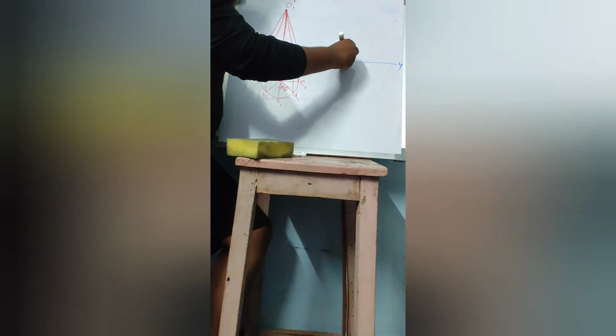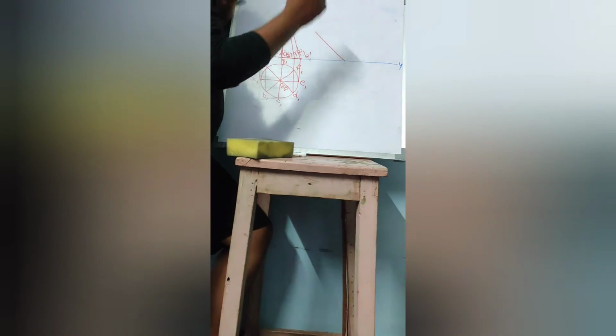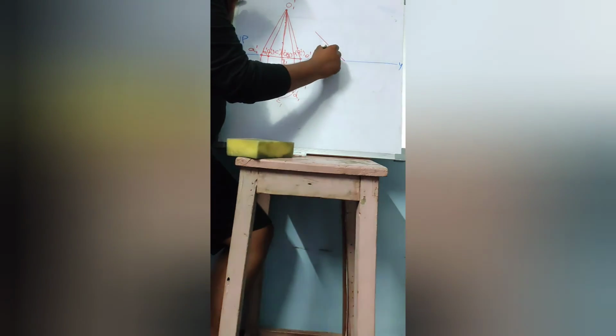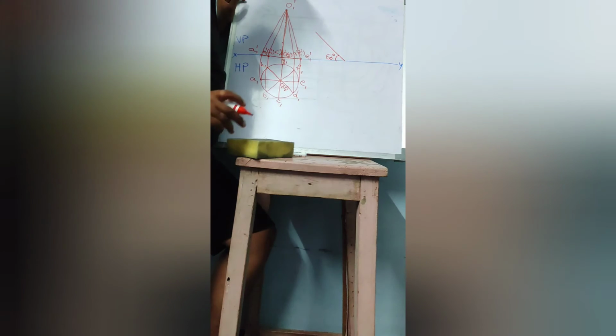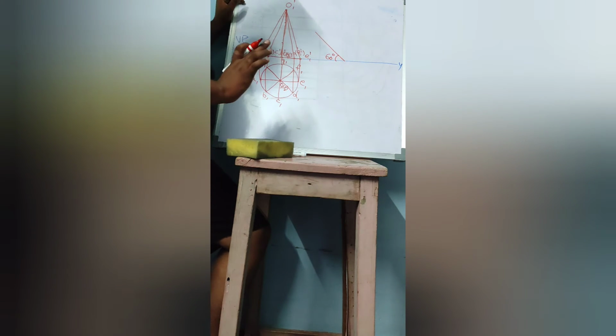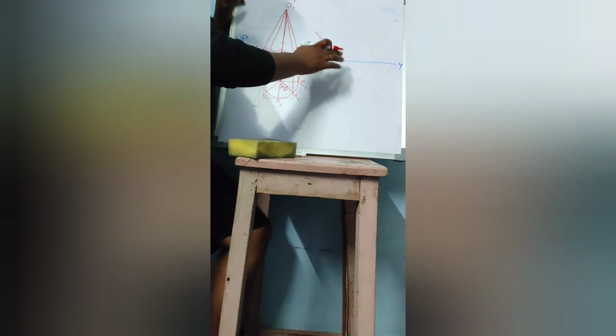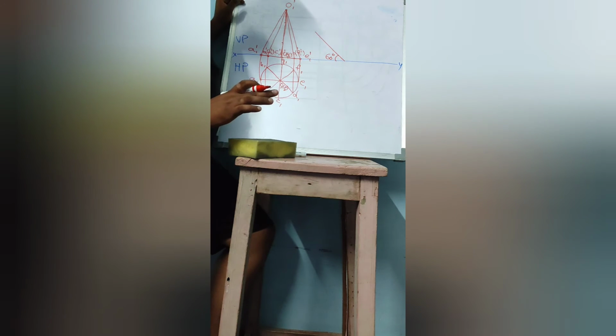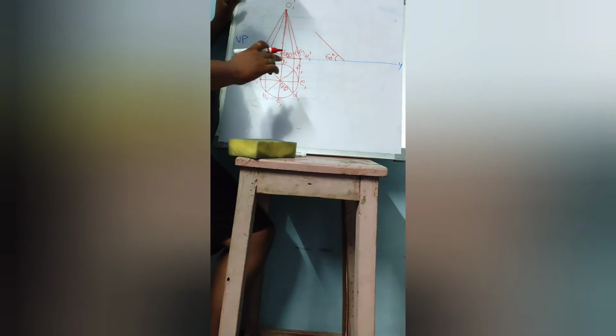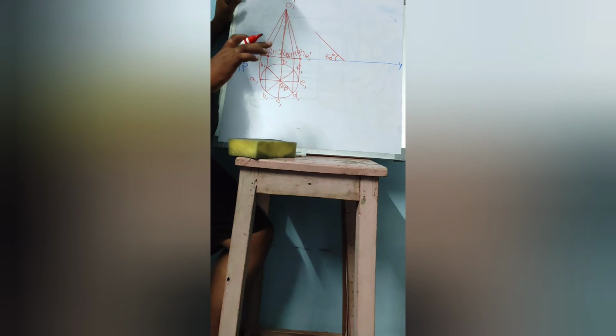At first, let us draw the base which is inclined at 60 degrees. Here you should not get confused. Though the axis inclination is given, it is better to consider the base inclination. Here the axis inclination is given as 30 degrees. Therefore, its base inclination will be 60 degrees, that is 90 minus 30 degrees.